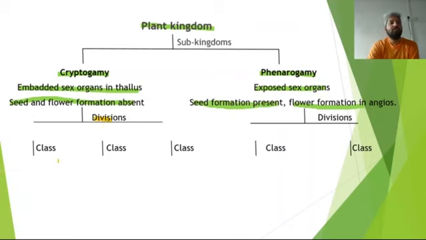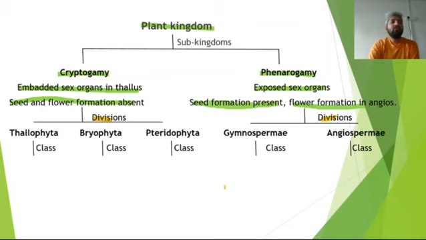Now let us talk about the divisions of the cryptogamy and phanerogamy. Under cryptogamy, it is Thallophyta. The members of Thallophyta are generally called algae. Bryophyta, generally the members are called bryophytes. And Pteridophyta, the members are pteridophytes. Then under phanerogamy, two divisions come: one is gymnospermy and another one is angiospermy.